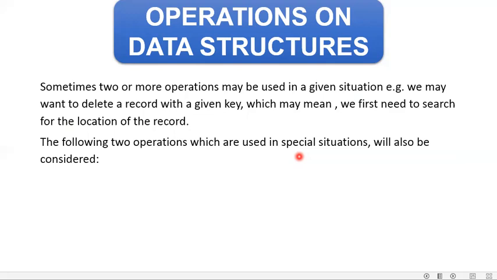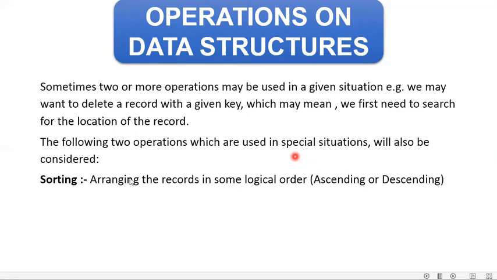Unless I know which record needs to be deleted, I can't perform the deletion operation. And for searching, I need to have the key value. That means in a particular situation, I am dependent upon two or three operations in sequence, and I need to follow them so that I can achieve my task.